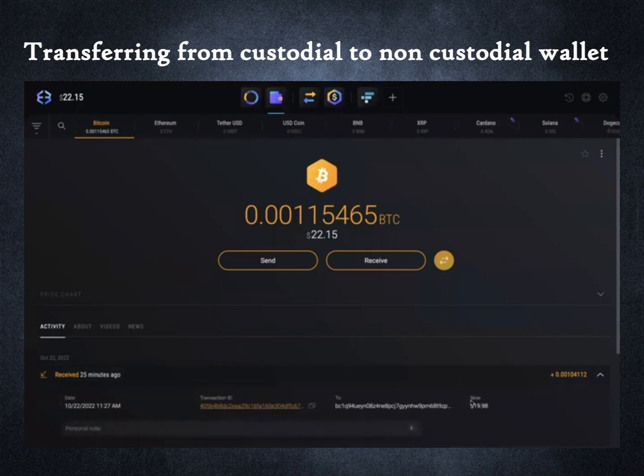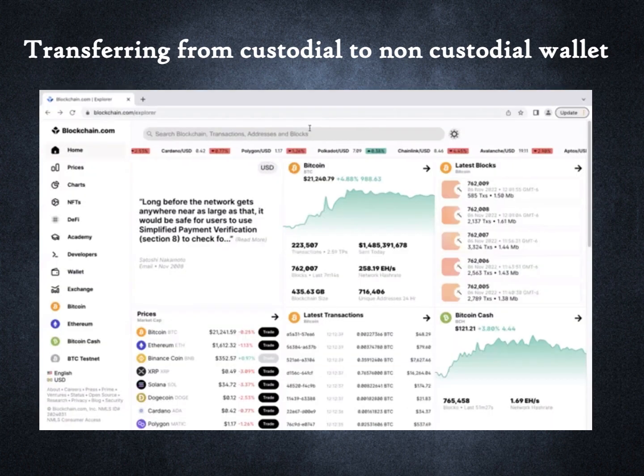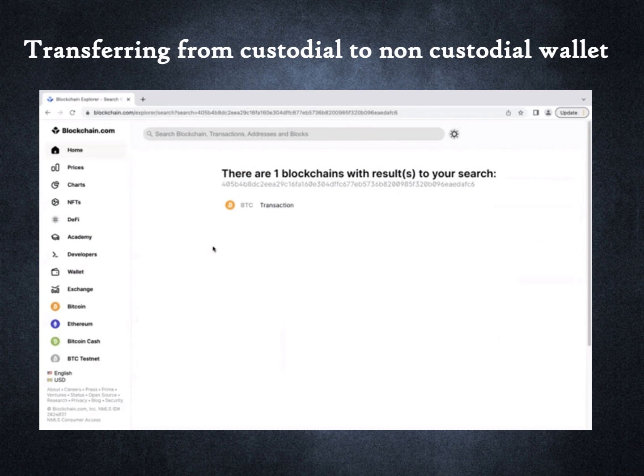We can see the transaction that was received. The $20 that I sent has reduced somewhat because of change in Bitcoin's price. This is because about 25 minutes elapsed between the time Bitcoin was sent and this screen recording was taken. Next, I am going to take the transaction identifier of the payment I just made into my non-custodial wallet and search for it in the Blockchain Explorer.